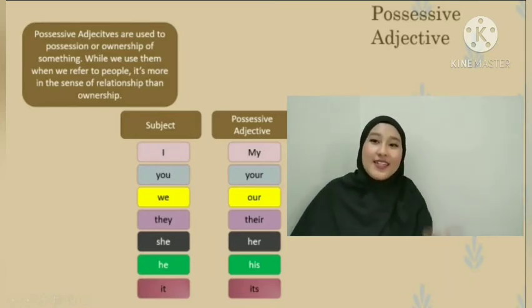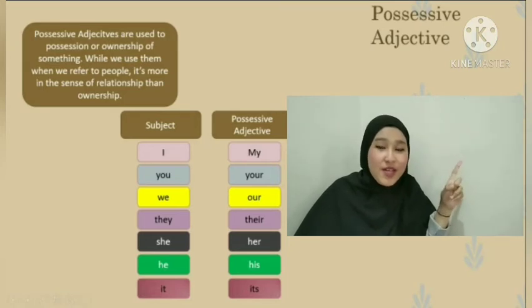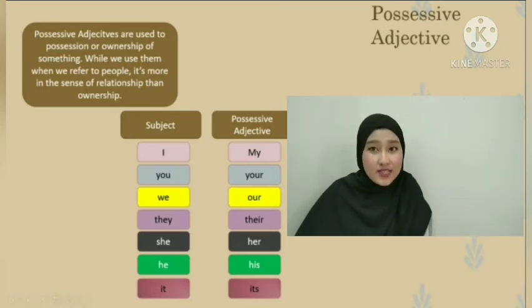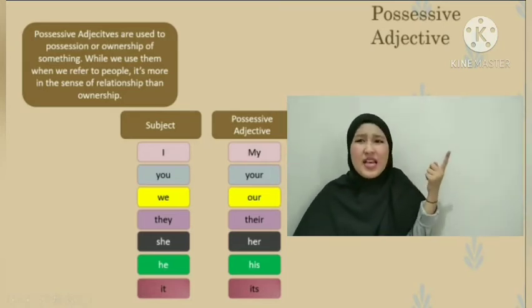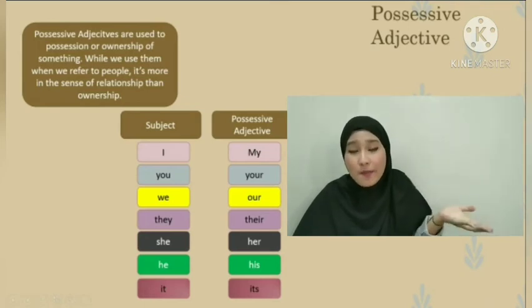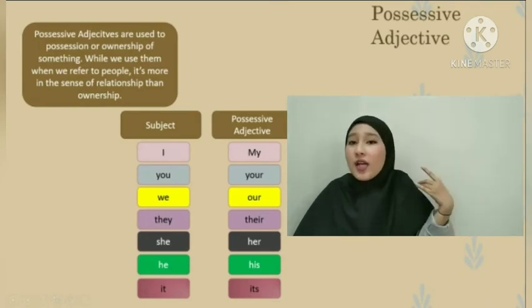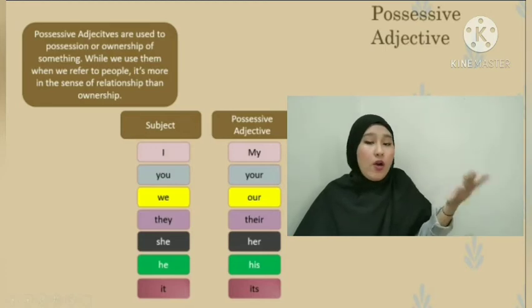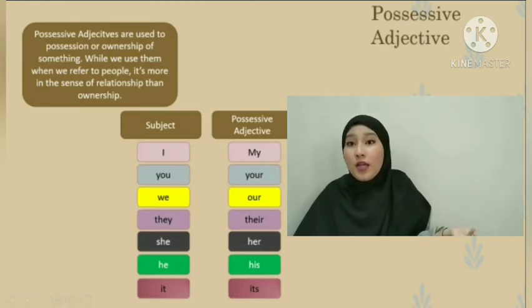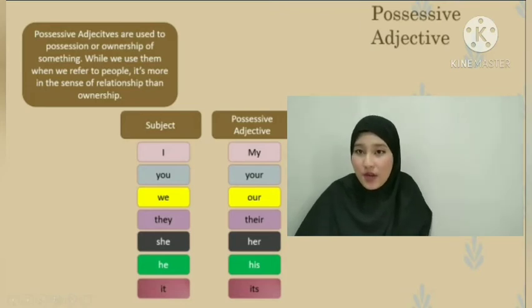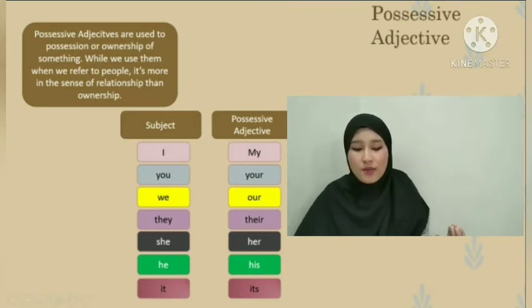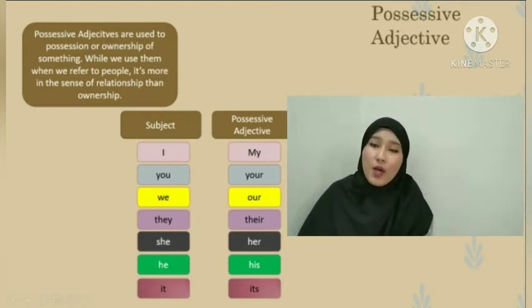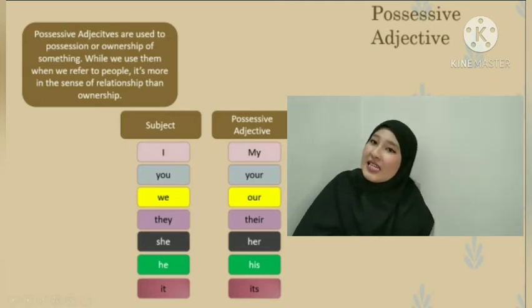Alright, let's continue. The first material is about possessive adjectives. So what is a possessive adjective? A possessive adjective talks about someone's belonging, it can be your belonging, my belonging, or something like that. Possessive adjectives are used to show position or ownership of someone. Okay, so what are the possessive adjectives?